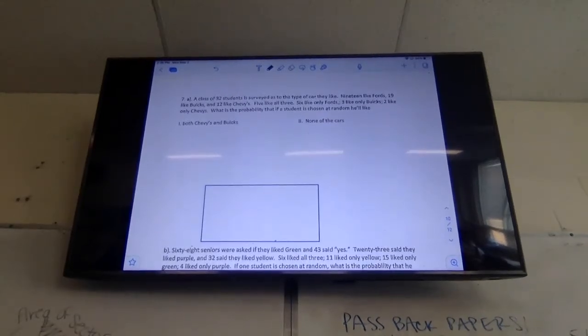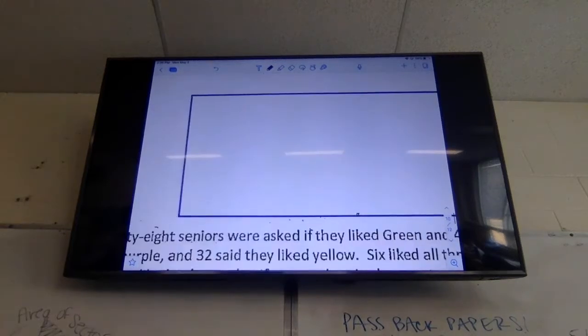It says a class of 32 students is surveyed as to the type of car they like. 19 like Ford, 19 like Buick, and 12 like Chevy. 5 like all 3. 6 like only Ford, 3 like only Buick, 2 like only Chevy. Find the probability, blah, blah, blah. I don't care about that yet. Let's draw some circles.